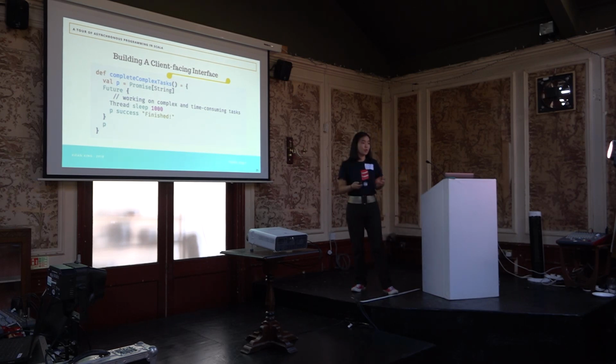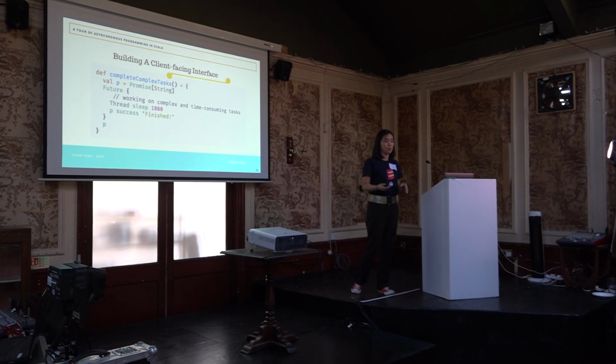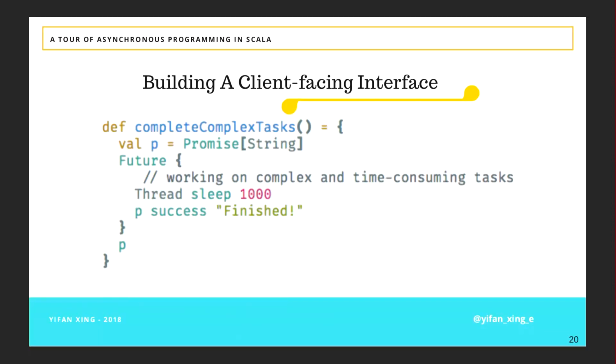So we said the promise is writable. And by giving this promise to your user, you don't really know what they are going to do with it. So you're giving them write access to your promise. But in most cases, maybe we'll only want the user to read instead of writing to what we have. Because right now in this code, we are completing the promise inside our future. But since the future is asynchronous, your function won't necessarily wait for whatever is inside of your future to finish before moving on. So by the time you return this promise, your future might still be working.